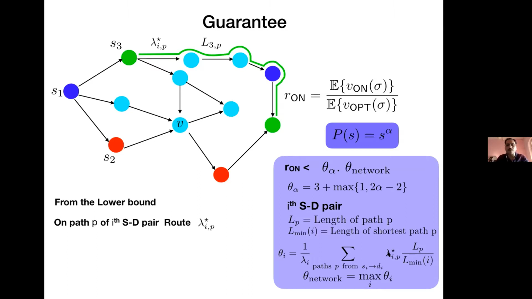Lambda star IP is a solution of the convex program. From that, you just take a linear combination, which is weighted with respect to the length of the different paths for the same source destination pair. So this is completely defined for a single source destination pair. Nothing else is happening here. So look at all paths from SI to DI. Look at the length of that path divided by the minimum length of a path over that. You take the linear sum of this and divide it by the total traffic going through SI to DI. That is what theta I looks like. I'll give an example in a second.